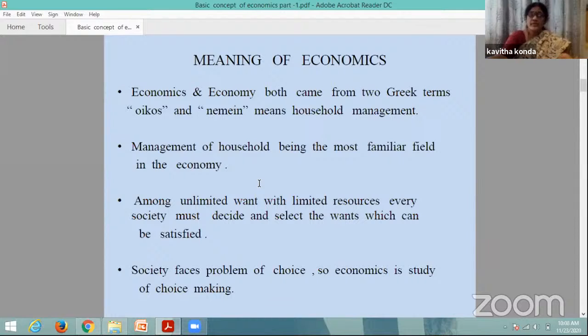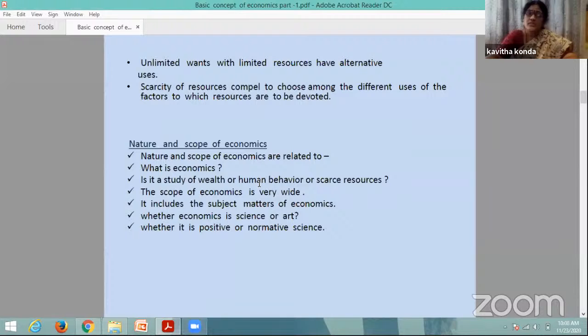The problem is a problem of choice, which means it studies choice making. We have limited resources and unlimited wants. Among these unlimited wants, we have to satisfy only those which are important. Why? Because the resources are scarce. The choice problem arises due to limited resources only. That's why we have to choose how to use these limited resources to satisfy our wants